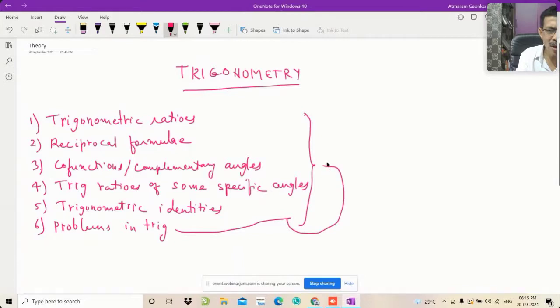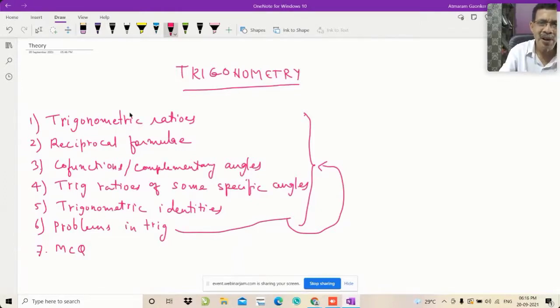When I solve the problems in trigonometry, all these concepts will be made more clear. And in the last, I will solve MCQ questions. To solve MCQ questions, you should know all these formulas and your theory perfect, concept perfect. To make concepts more perfect, you have to solve more and more problems.